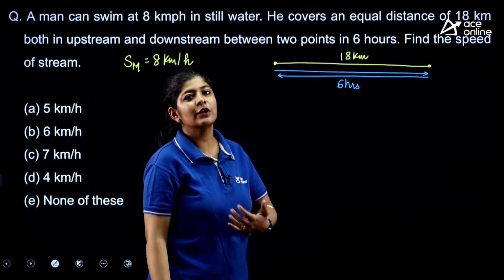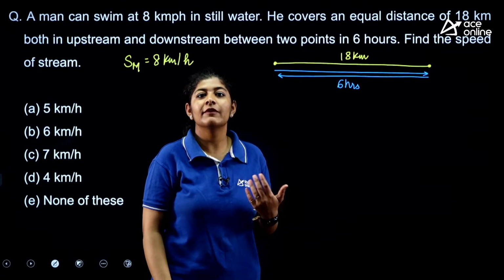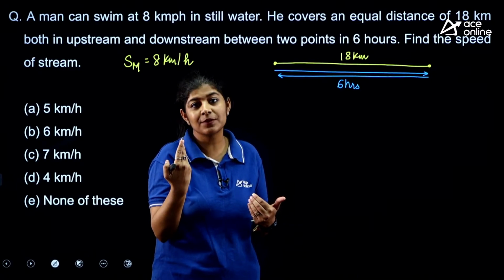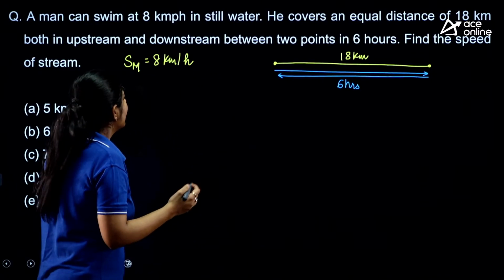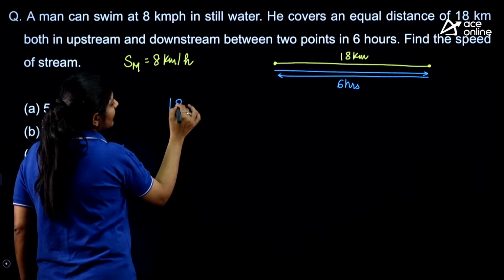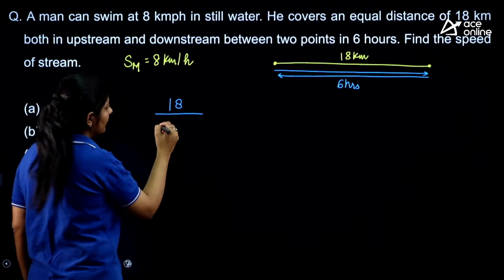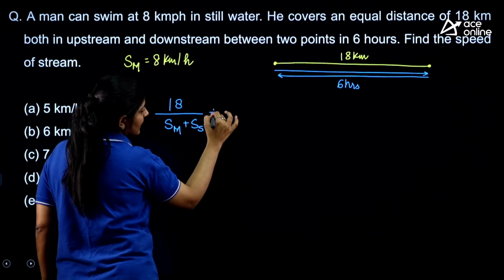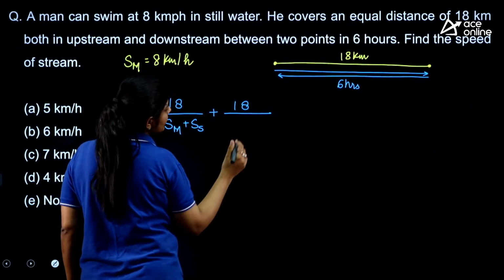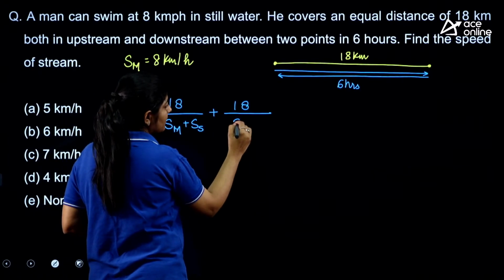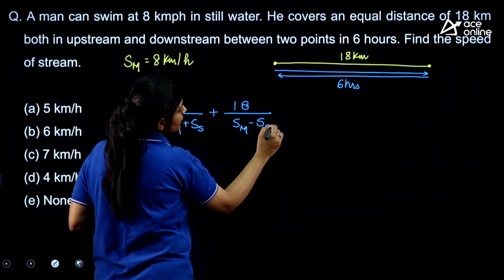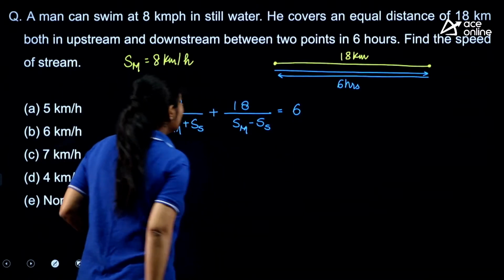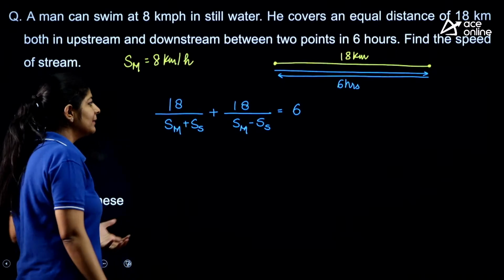Now we know that whenever we talk about water or the stream, one time the speed is considered in the downstream and one time in the upstream, right? So here 18 kilometers is covered first downstream. Downstream means the speed of the man plus the speed of the stream, plus the same 18 kilometers covered in the upstream, so the speed of the man minus the speed of the stream, and the total time taken by that man is 6 hours. Here we have our equation and we can easily solve it just by putting in the values.